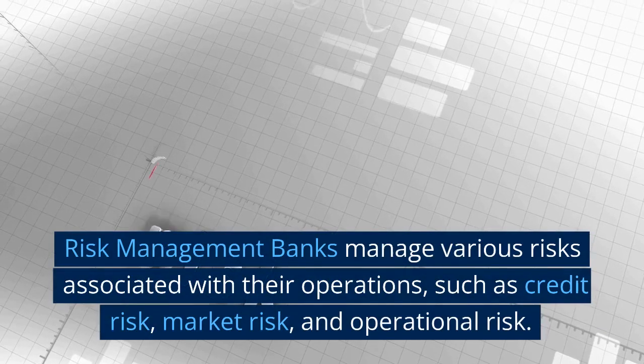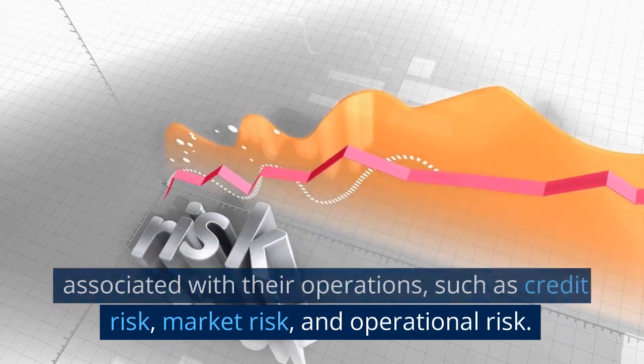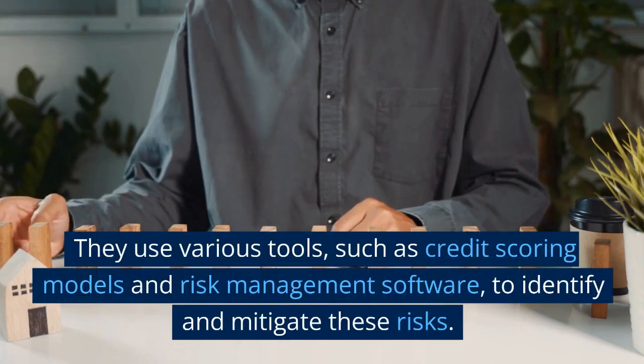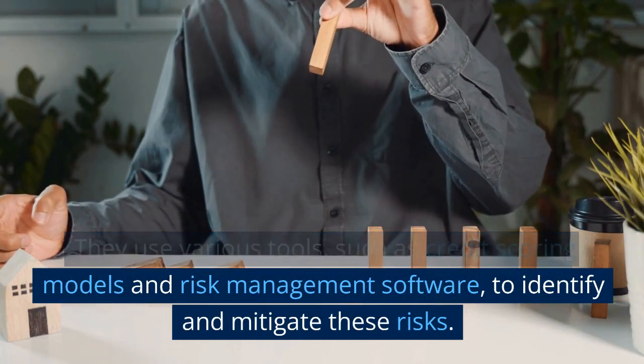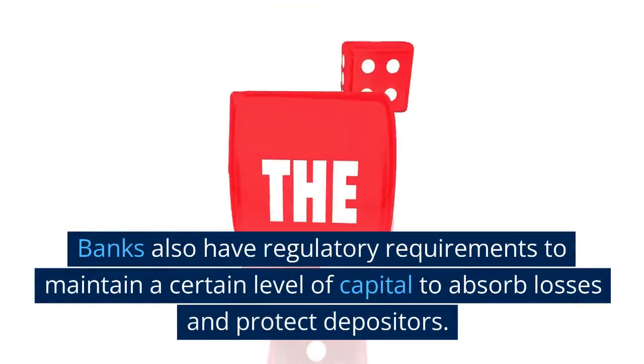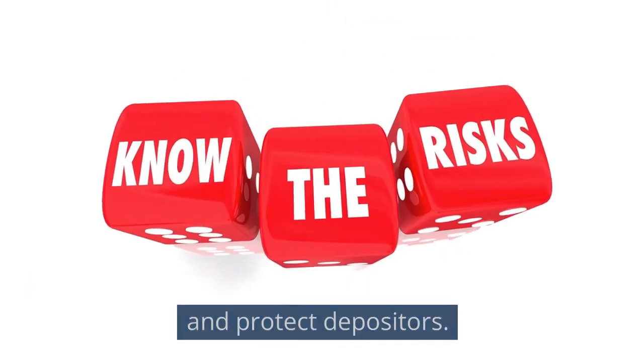Risk management. Banks manage various risks associated with their operations, such as credit risk, market risk, and operational risk. They use various tools, such as credit scoring models and risk management software, to identify and mitigate these risks. Banks also have regulatory requirements to maintain a certain level of capital to absorb losses and protect depositors.